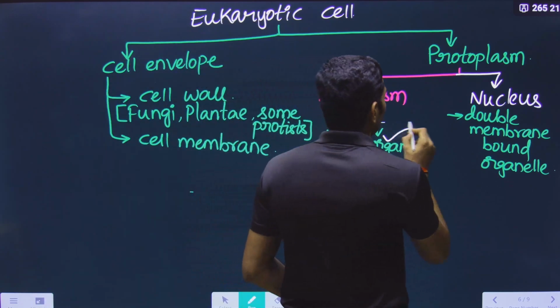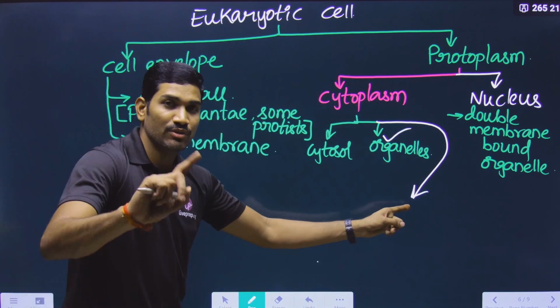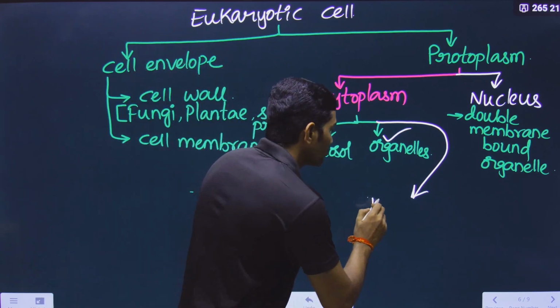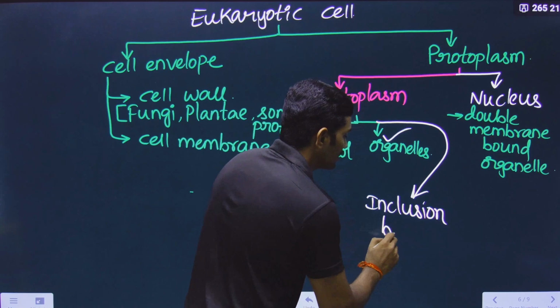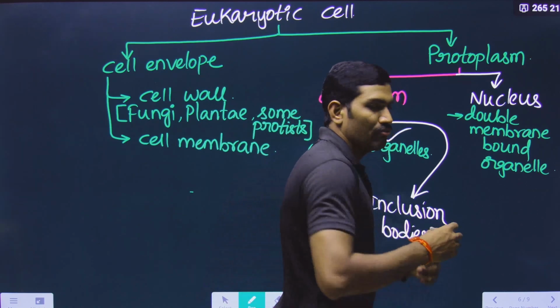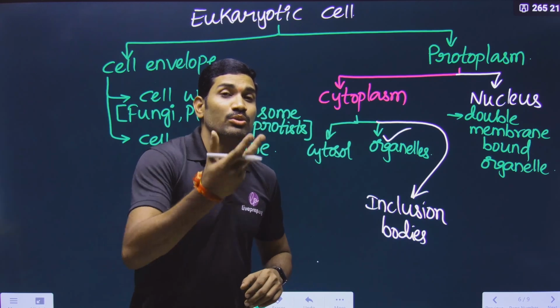And here in the cytoplasm there is something else, but please remember this point was not mentioned in NCERT. Here also some inclusion bodies are present. We human beings are animals, and we are also storing some food.